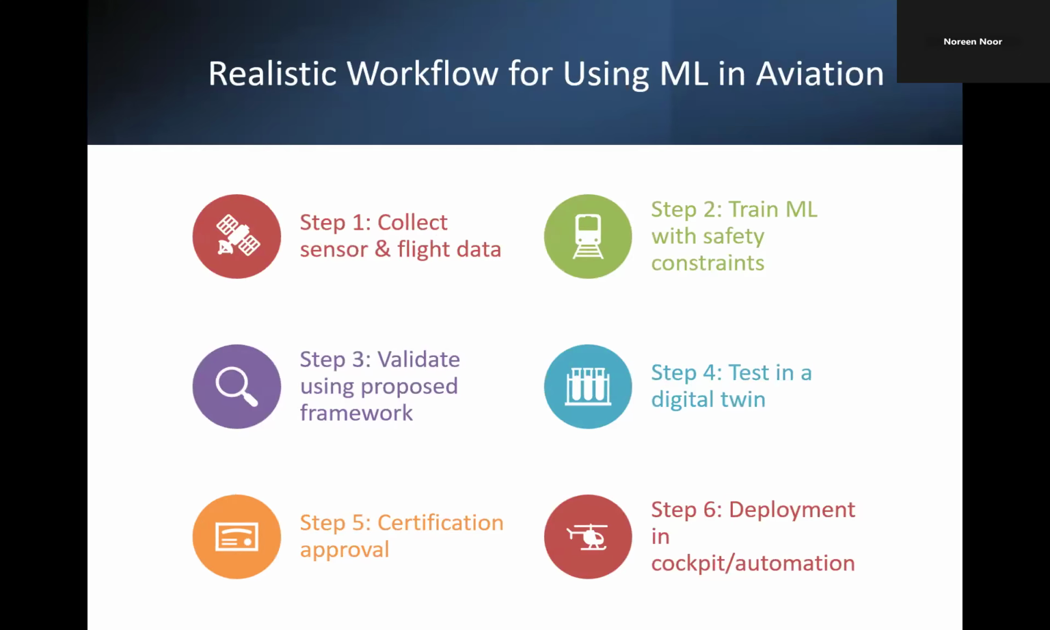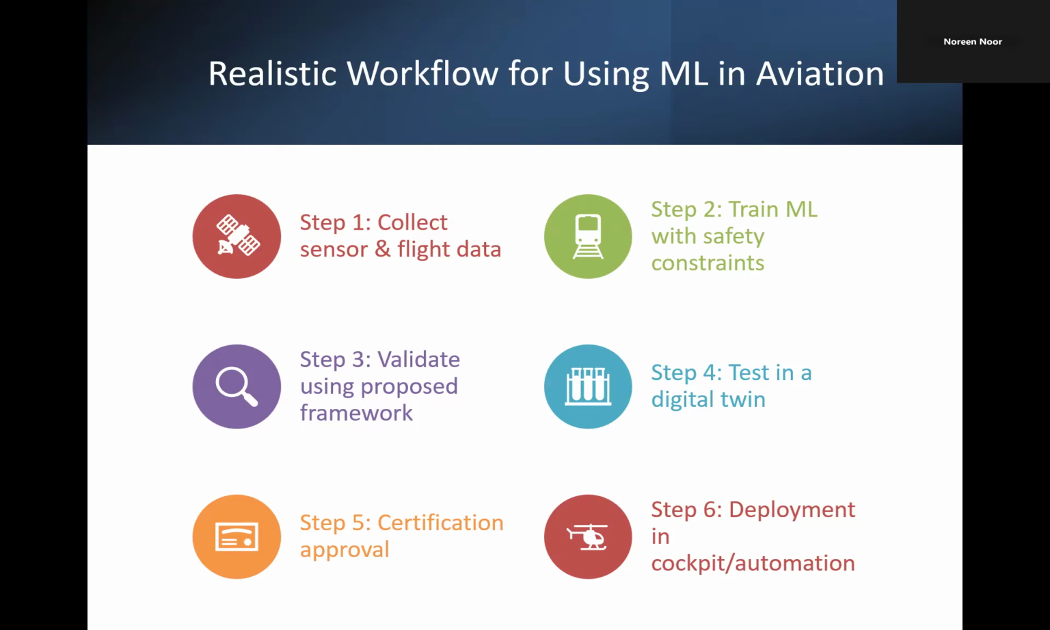And then we have a realistic workflow for using machine learning in aviation. This workflow shows how machine learning should be integrated safely into aviation. It starts with data collection, then data modeling, because after you collect all the sensor data and flight data, we need to train our machine learning model using that data set and applying different safety constraints. The very third step is validate using the proposed framework. We can use this framework, which we already proposed, to check and validate all the machine learning algorithms, whether they are going to give us the correct answer or not.